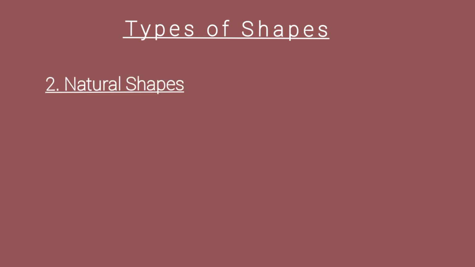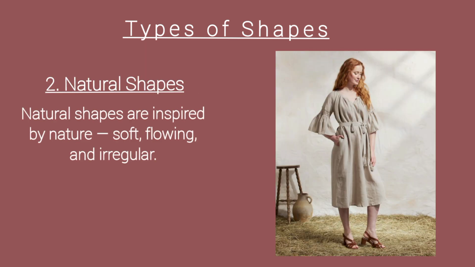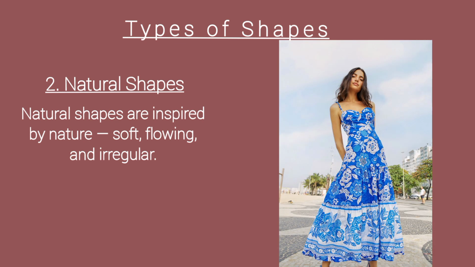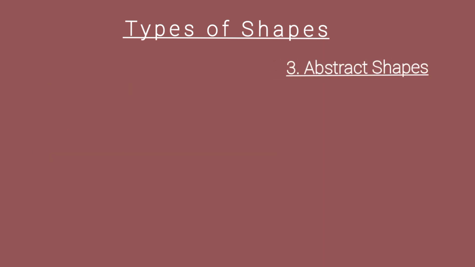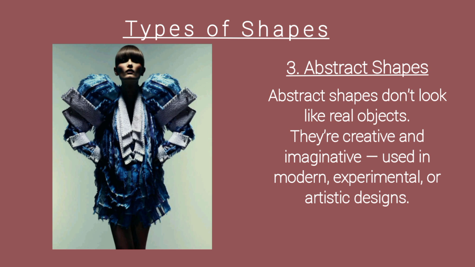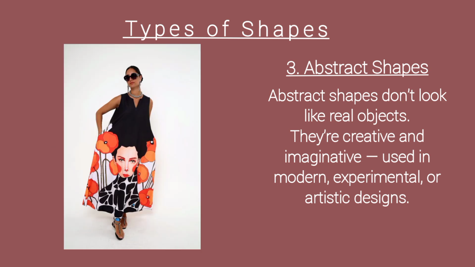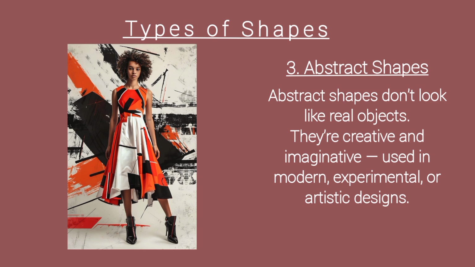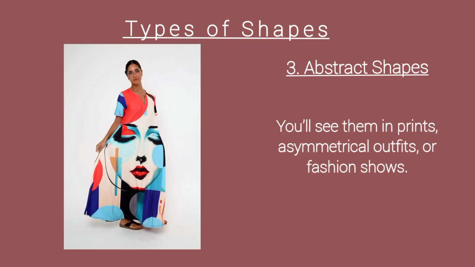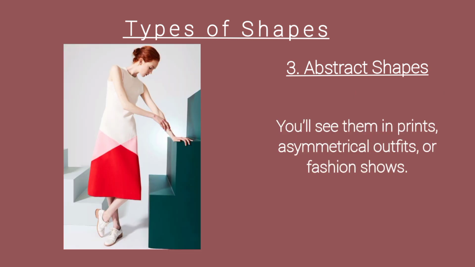2. Natural shapes. Natural shapes are inspired by nature, soft, flowing, and irregular. They follow the curves of the human body and look more realistic and graceful. 3. Abstract shapes. Abstract shapes don't look like real objects. They're creative and imaginative, used in modern, experimental, or artistic designs. You'll see them in prints, asymmetrical outfits, or fashion shows.